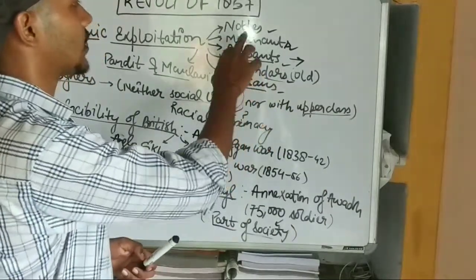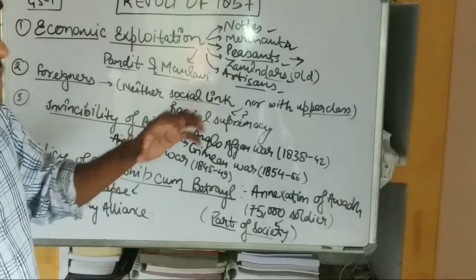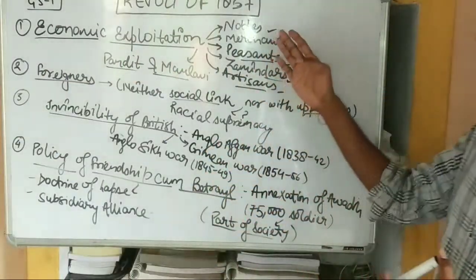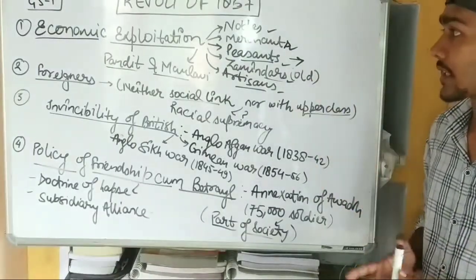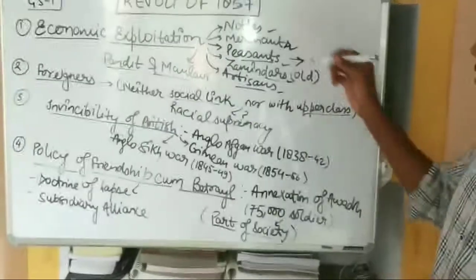The artisans and the nobles were affected because when the Britishers captured the old territory of India, that is, the old kings' territories, the nobles and the artisans who were working in the court of the king lost their jobs. So they got affected.